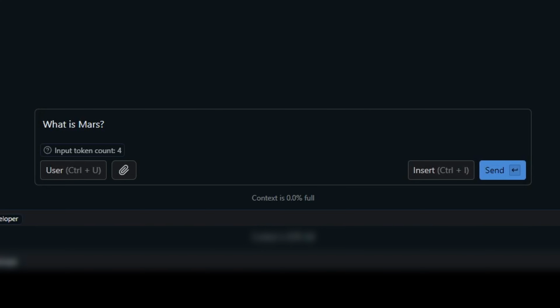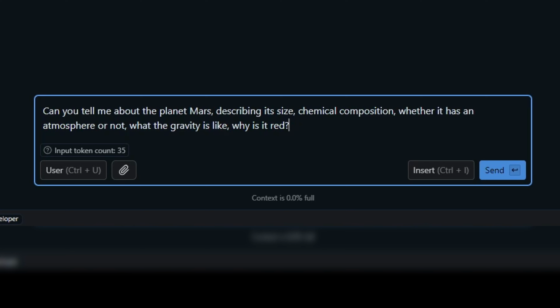Ask questions that guide the model towards the desired answer. Instead of a short question, such as, "What is Mars?" ask a more specific question. Can you tell me about the planet Mars, describing its size, chemical composition, whether it has an atmosphere or not, what the gravity is like, why is it red? Even though it's a run-on sentence, it's specific enough to get the AI to gather the correct information that you need.